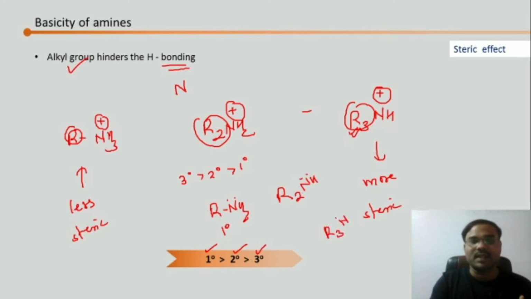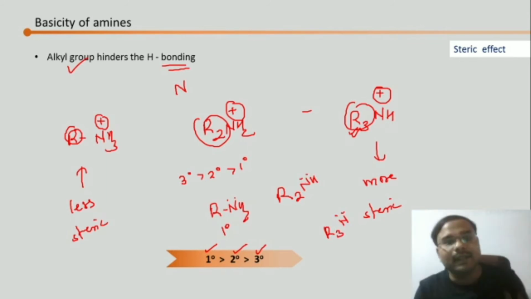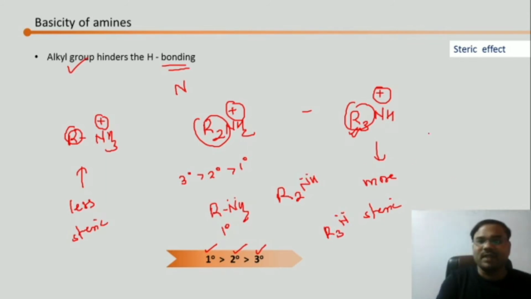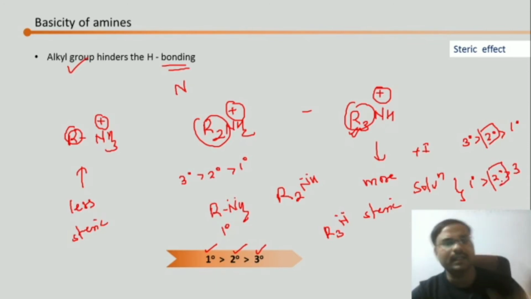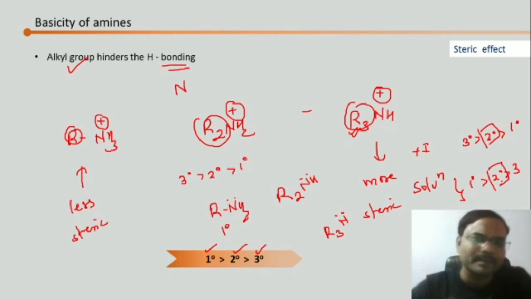In case of tertiary, crowding is much more than the other two. So obviously it is going to be least basic. So we have seen three effects till now: positive effect, solvation effect, and steric effect. And what order have we got? Here we have got tertiary more than secondary more than primary. And in both the other cases we have got primary more than secondary more than tertiary. So we can see that for secondary, there is no change in the basicity. In each effect, it is going to remain the same.